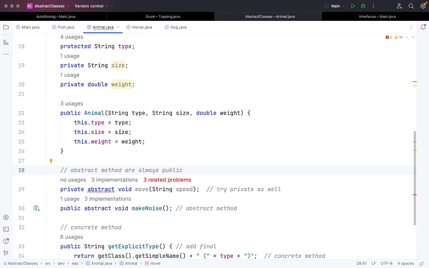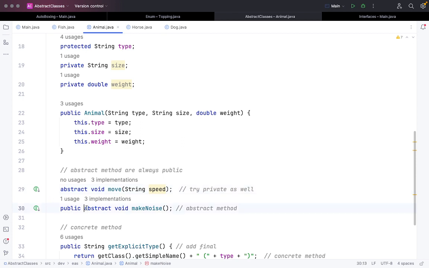I want to make sure of that. Abstract methods are public because you have to inherit them and you have to write certain code into them. If some class is inheriting this abstract class, at that point of time it has to write some code into this. For that reason, public is there by default.